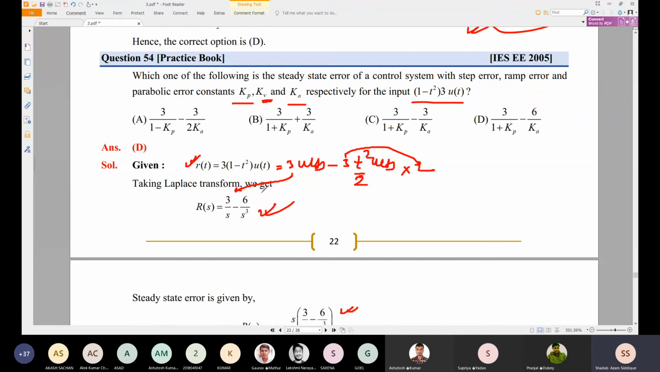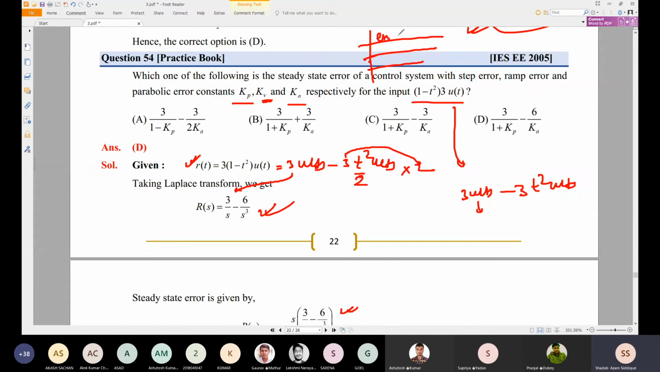You can also go through a very quick way and find it directly, because nothing is given in the problem: G(s) is not given, only R(s) is given. By saying this, you can find directly that it is nothing but 3 u(t) minus 3 t square u(t). Directly, t square u(t) we don't know, but 3 u(t) we have. What is the unit step error coefficient? If we apply unit step, you know the table.